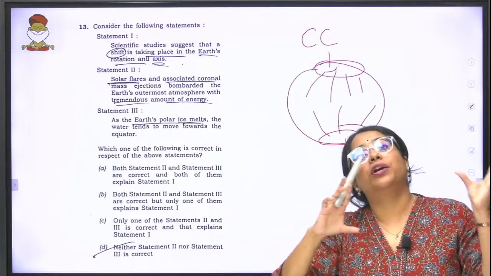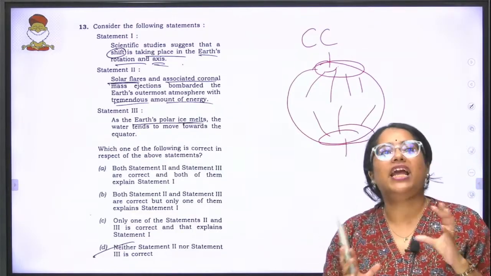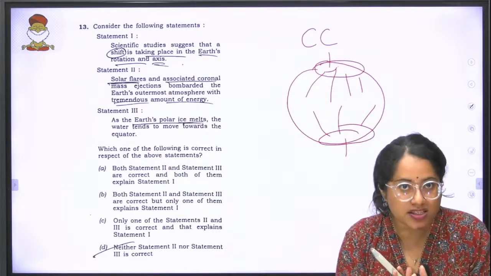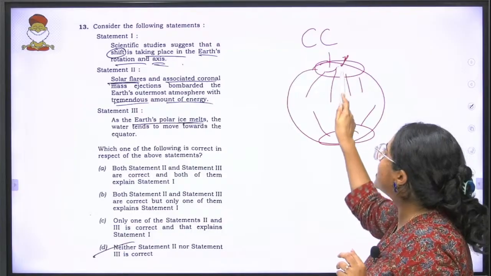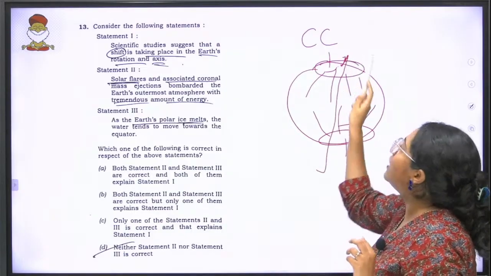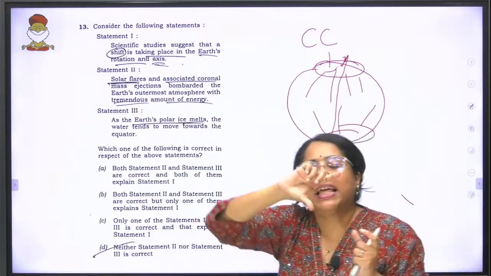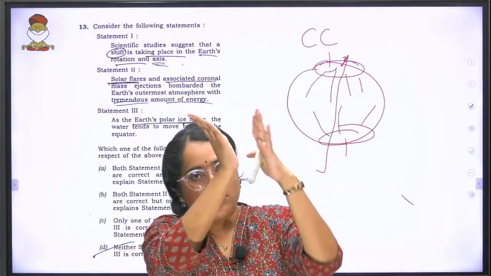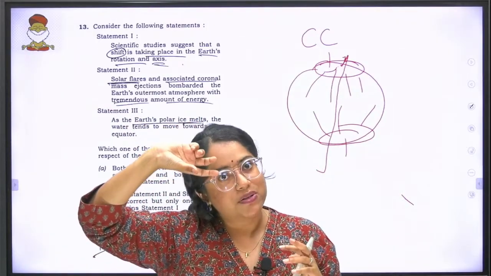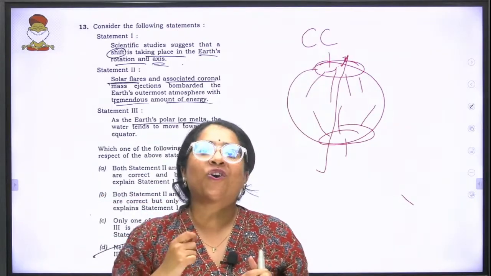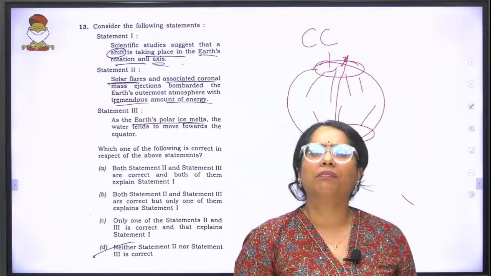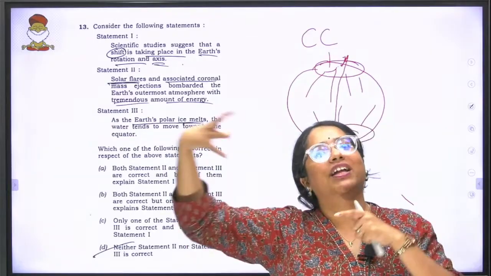When it tries to get to the equator, because of a change in the entirety of the mass, our axis tilts. Already it's tilted, it tilts a little bit more. Now when the axis of the Earth tilts a bit, our rotational speed also changes.